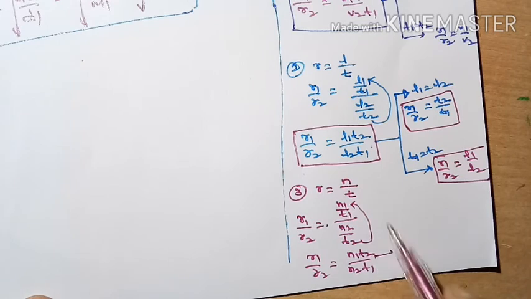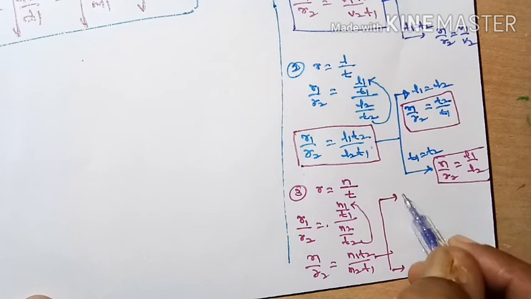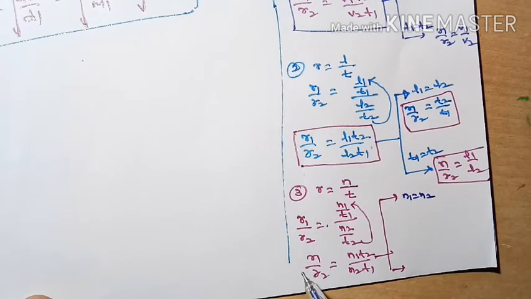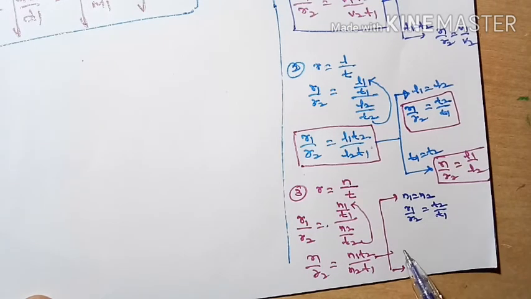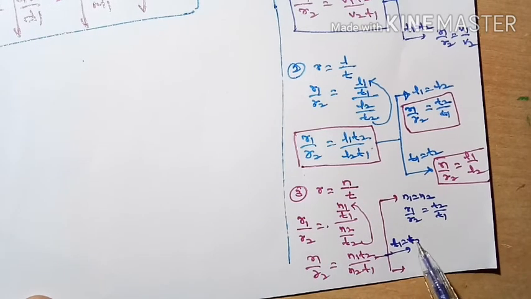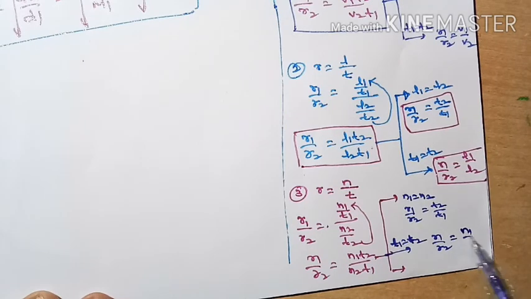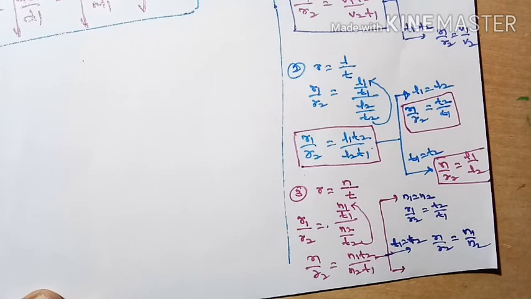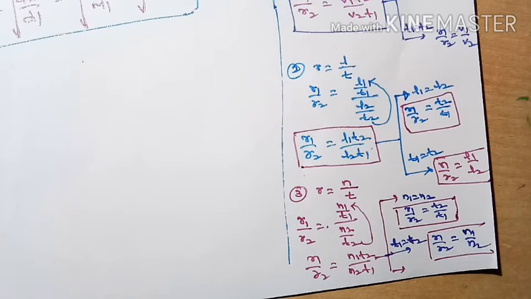So here also, let me equalize, there are different cases. The first case is: if the same number of moles of gas is diffused, then R1 by R2 is equal to T2 by T1 we can write. If the time intervals are the same, that means the same time intervals are used, then R1 by R2 is equal to N1 by N2 we can write. So these are the different cases that arise during the diffusion of the gas.